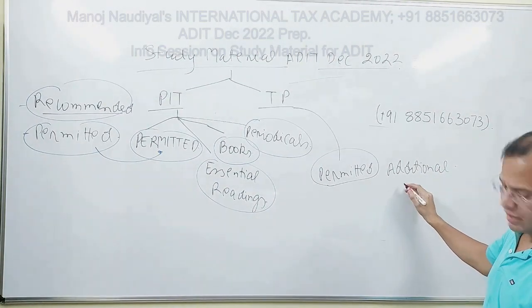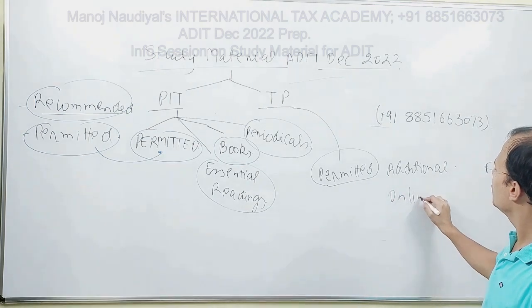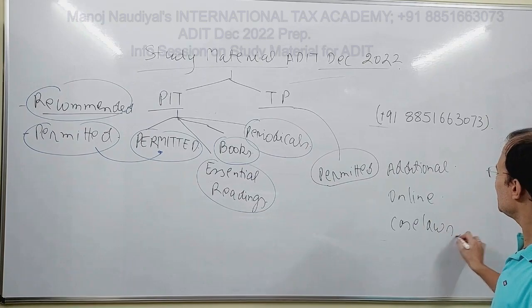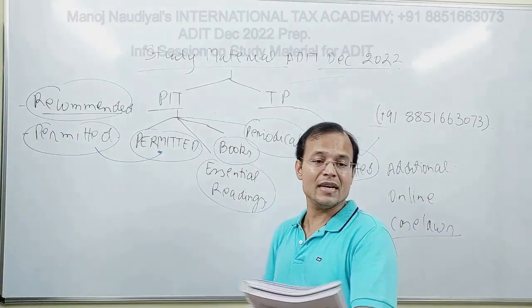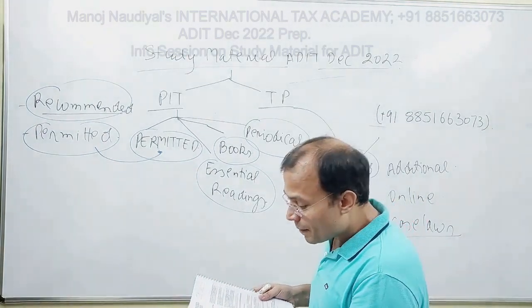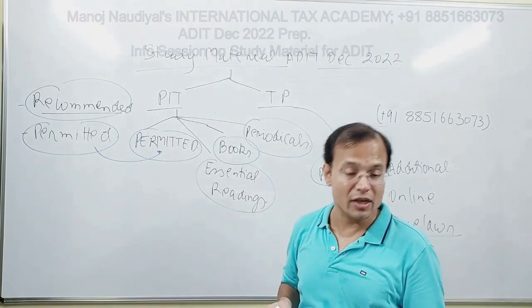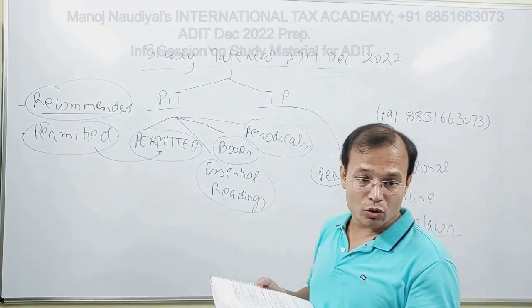Then you have online resources. Then you have case laws. But again, the first category is permitted. Why permitted? The same reason. And again I am reading from this prospectus. Permitted text: candidates may take a copy of the following text only into the examination, TP module.